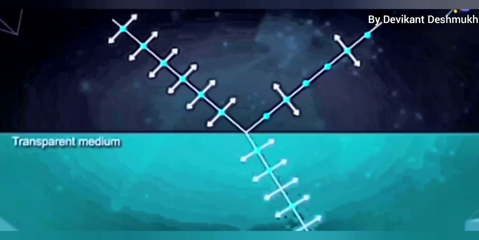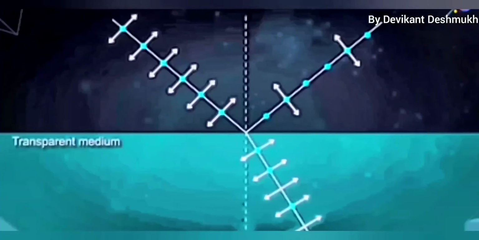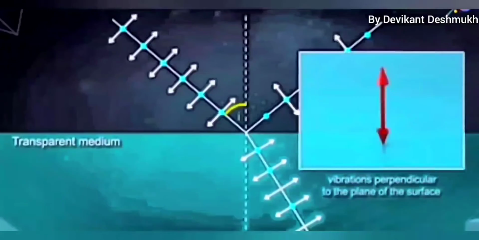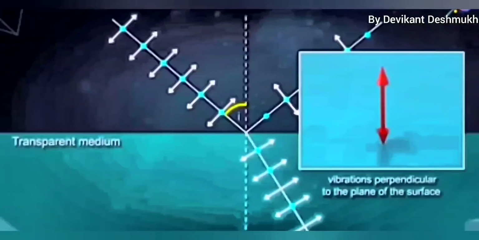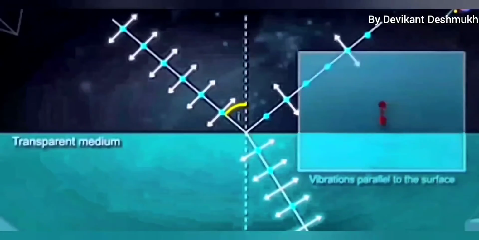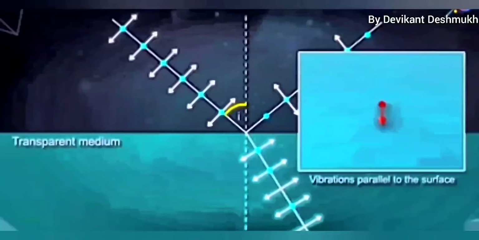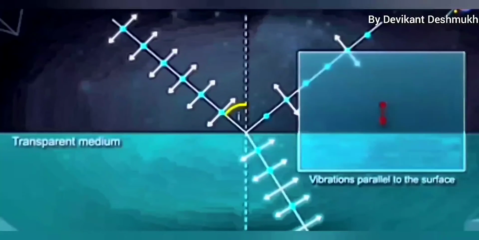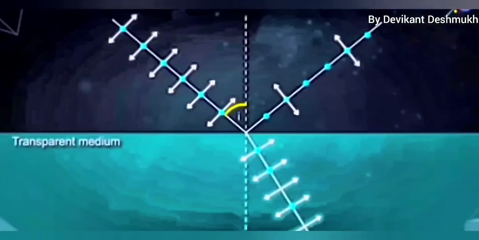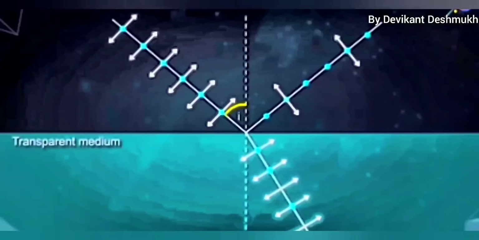It is found that simultaneous reflection and refraction takes place. The arrowhead represents the direction of vibration in the plane of paper, and the dot represents the direction of vibration perpendicular to the plane of paper or surface.